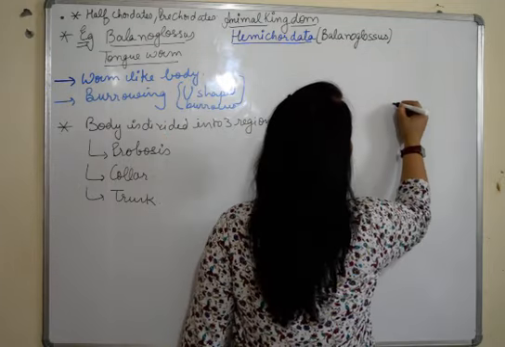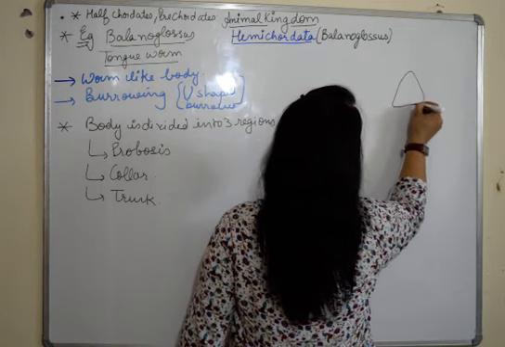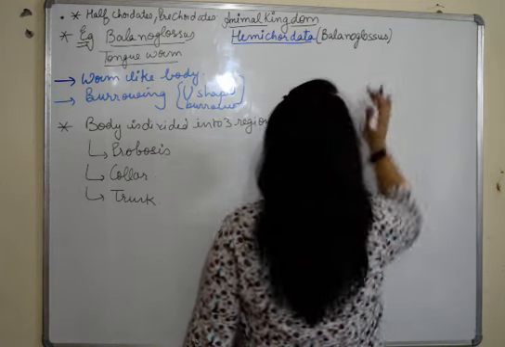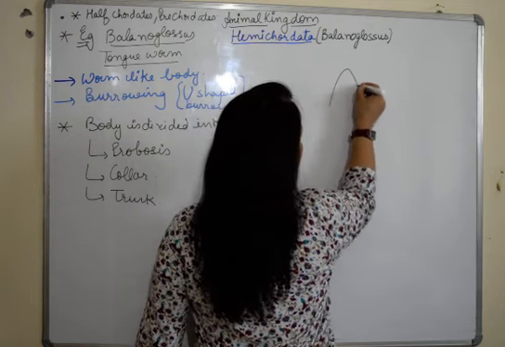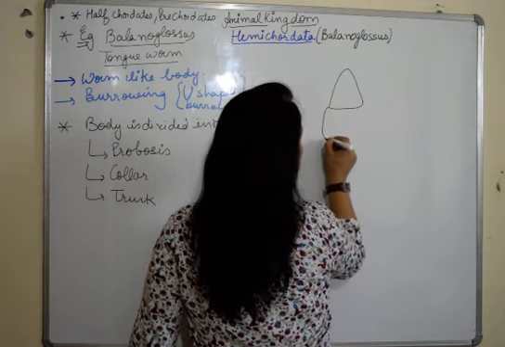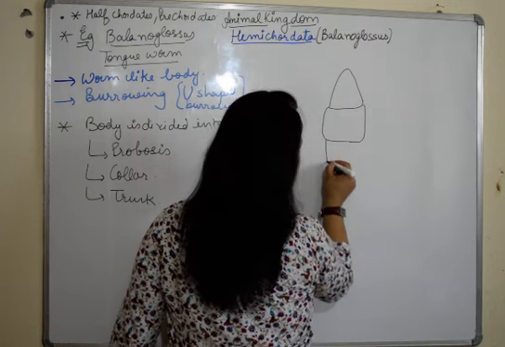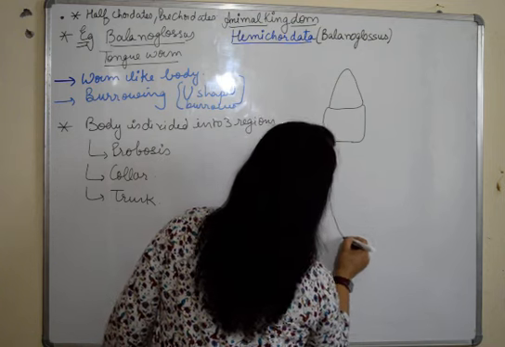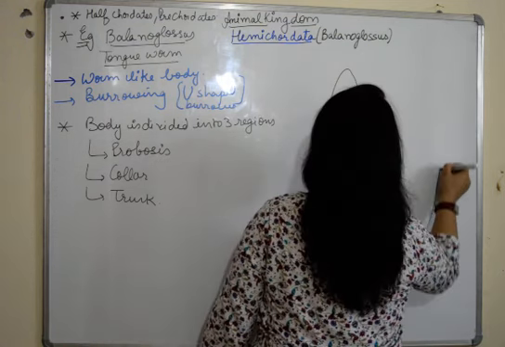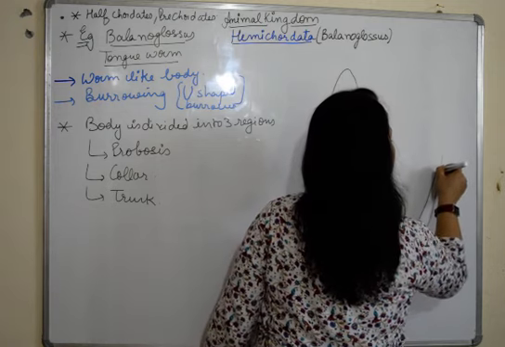Now if we make the structure, it has this part. That's the proboscis, then the collar, and then the rest of the body. It does not have a tail.